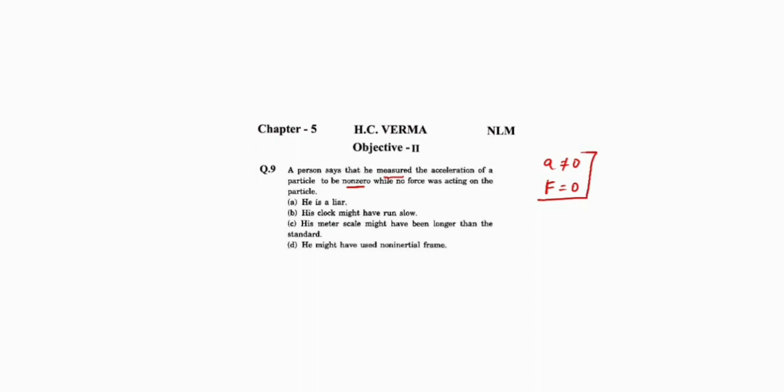Check this conclusion. If a person or a frame says that acceleration is not zero but the force acting is zero, this is the sign of a non-inertial frame. So he might have used a non-inertial frame. The fourth option is the correct option. This is a simple concept based question.